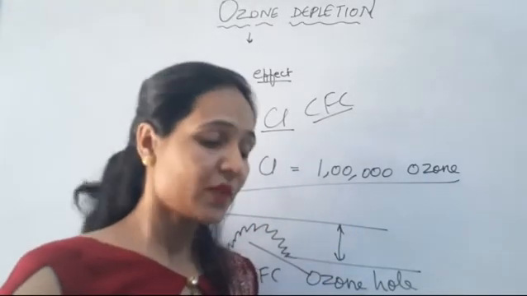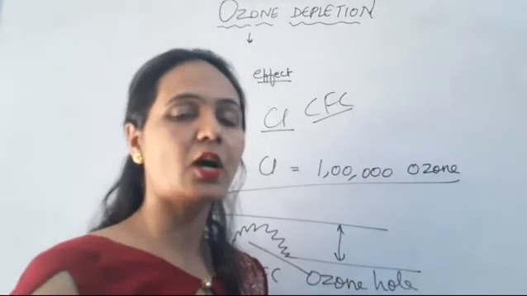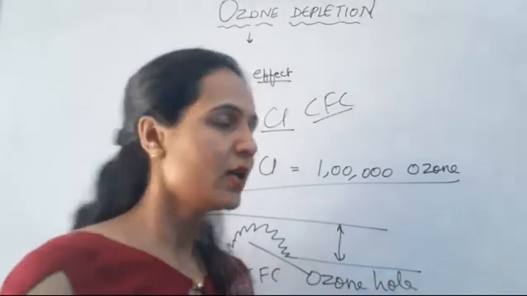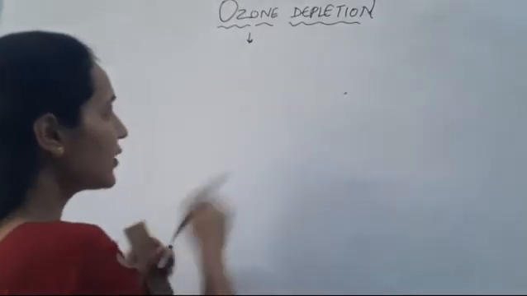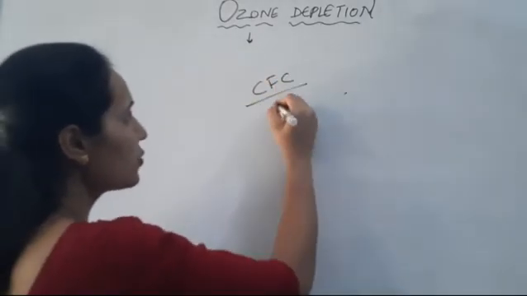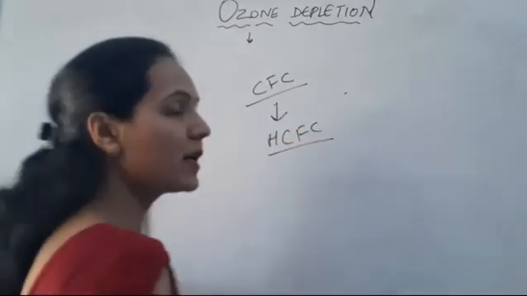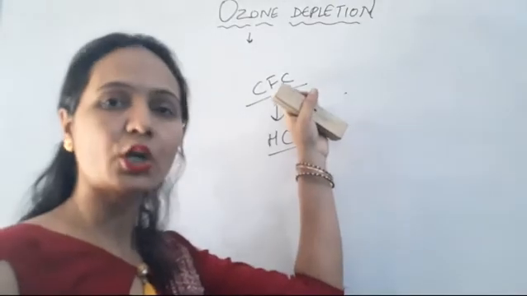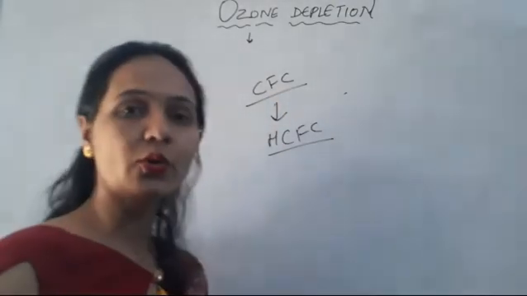It is the concentration of ozone depleting in a restricted area over the Antarctica, which is known as ozone hole. So how can you prevent it? You can do one thing: instead of CFC, you can start using HCFC. That is nothing but hydrochlorofluorocarbon, which is an alternative to this CFC. Clear? So this is how we can prevent the ozone depletion.